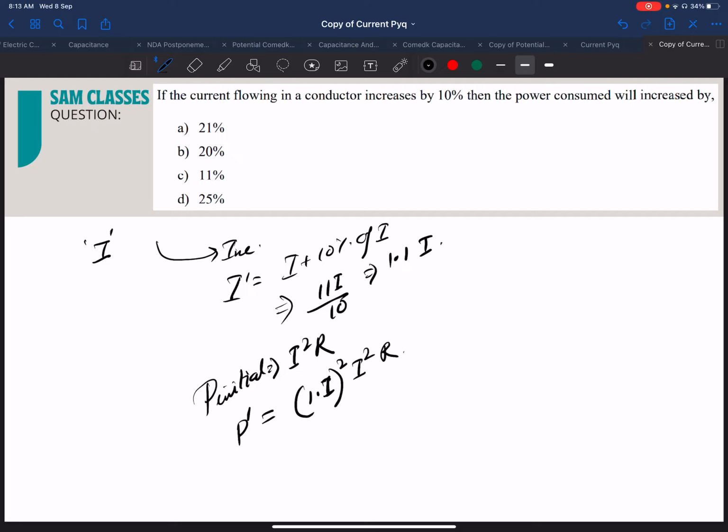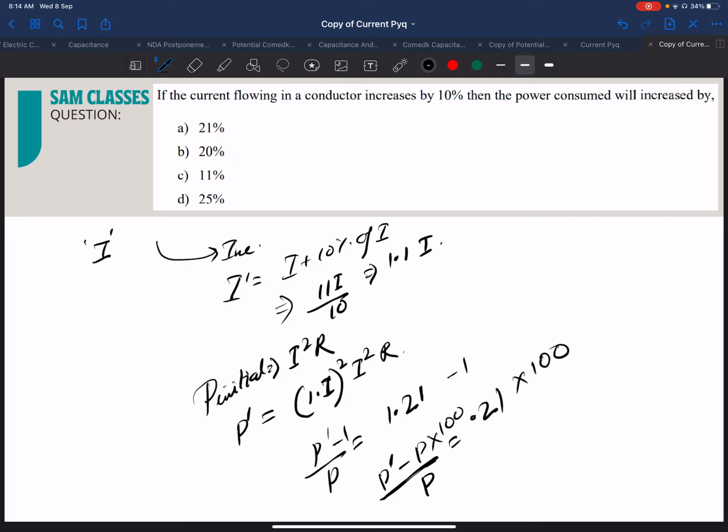Correct. Now, if I divide these two, power by original power, what will I get? 1.21. 1.1 squared is how much, student? 121. Okay. Now if I subtract 1, what I'll get? So I'll get the change in power by P, that is equal to 0.21. Now for the percentage, I need to multiply with 100, percentage change. So I got 21%. That's it.